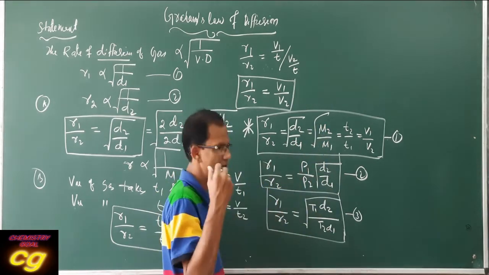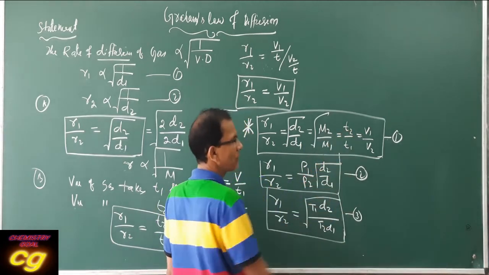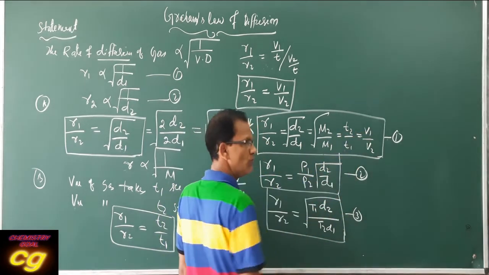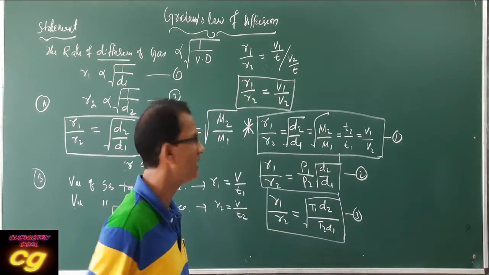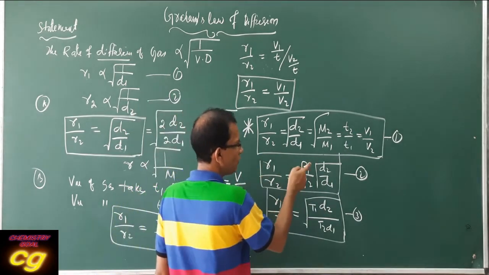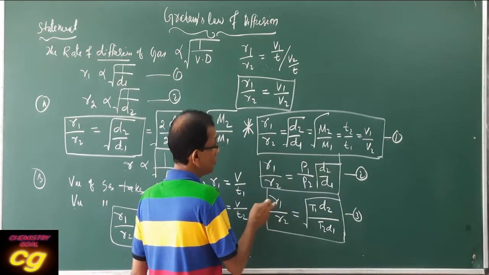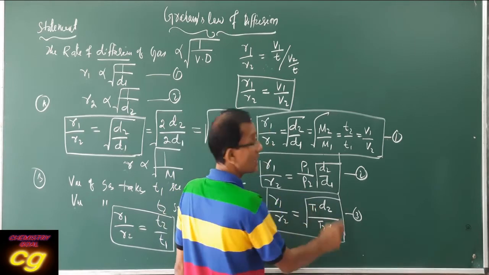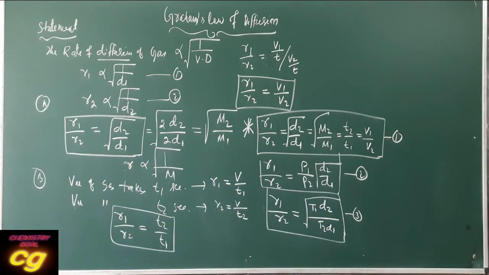Molar mass means weight. Here, this is time, and this is with respect to the volume of the escaping gas, and with respect to pressure and density both. Here, with respect to temperature and density both. So you have to remember these relations for calculation.